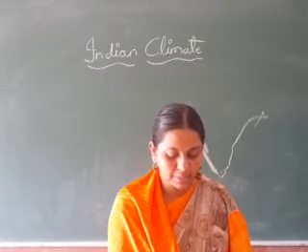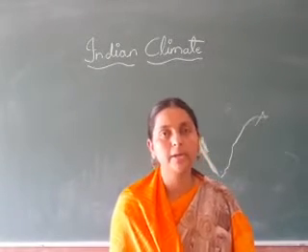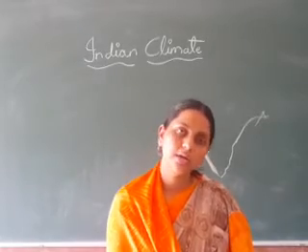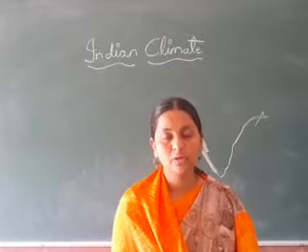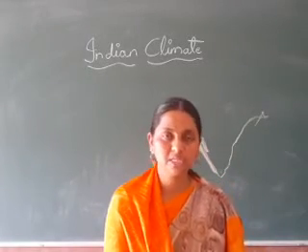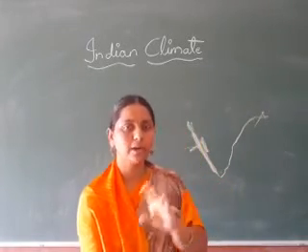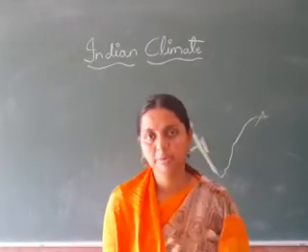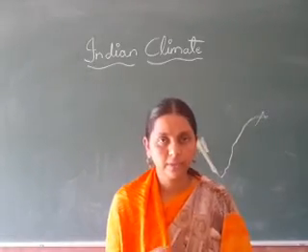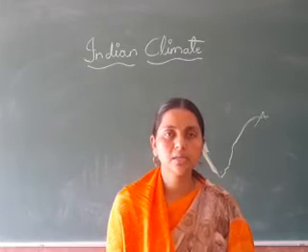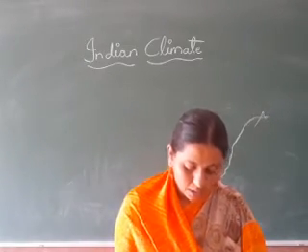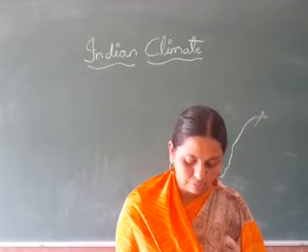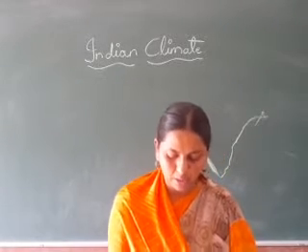Next is areas with medium rainfall, that is 50 to 100 centimeters. Understood? Less means below 50, medium means between 50 and 100. Whatever rainfall is received in between 100 and 50 is known as the areas of medium rainfall. It is a long belt extending from North Punjab to Cape Kanyakumari.